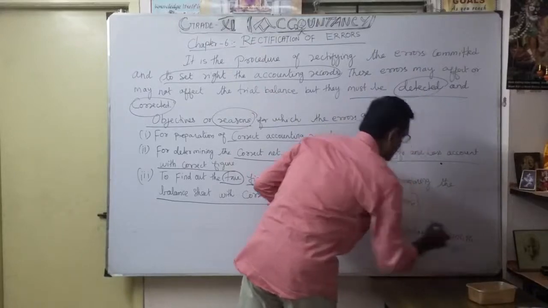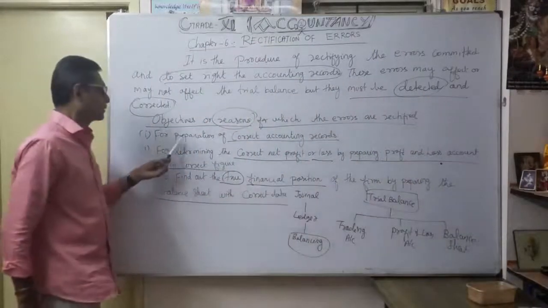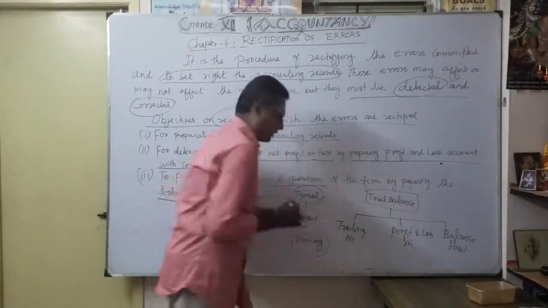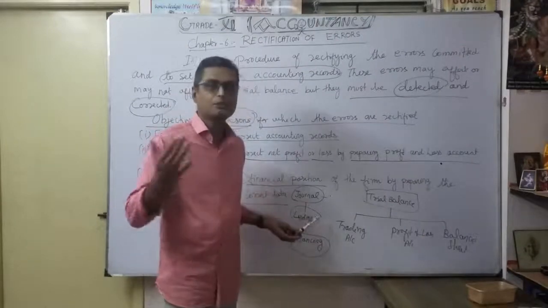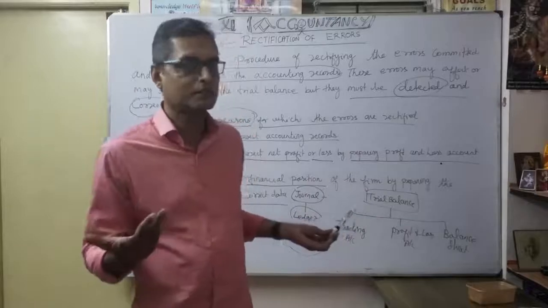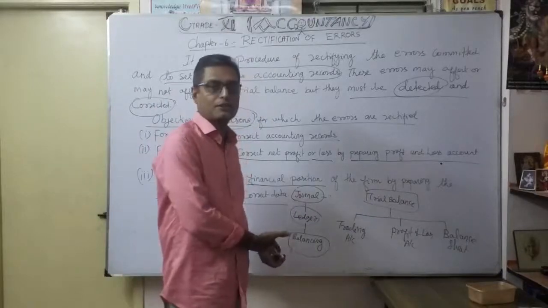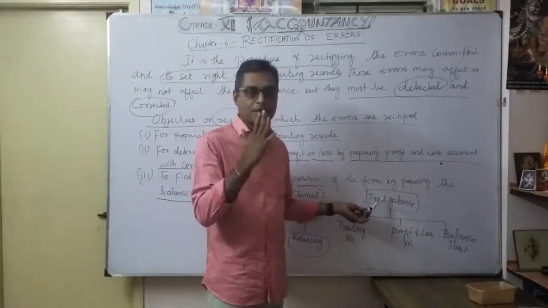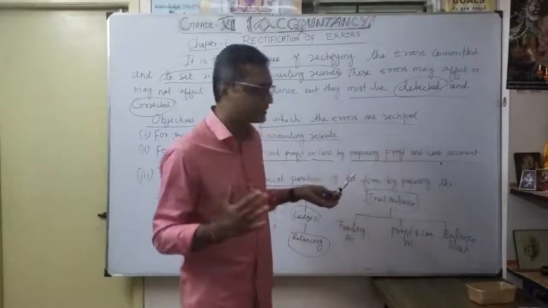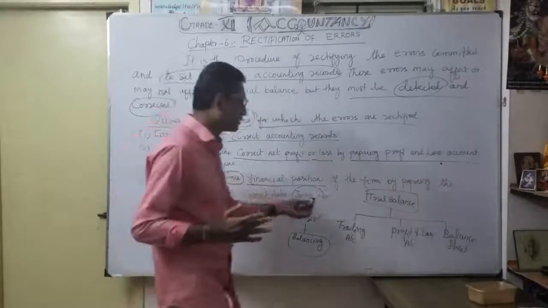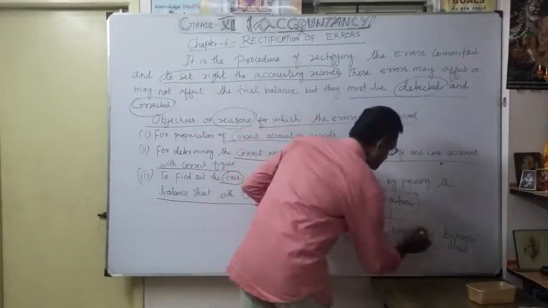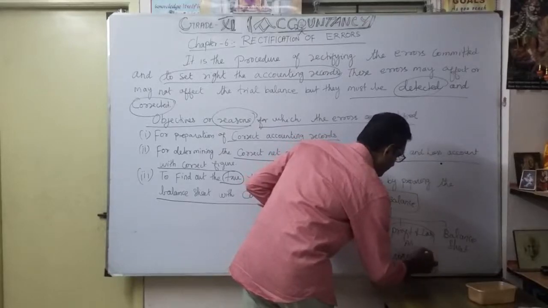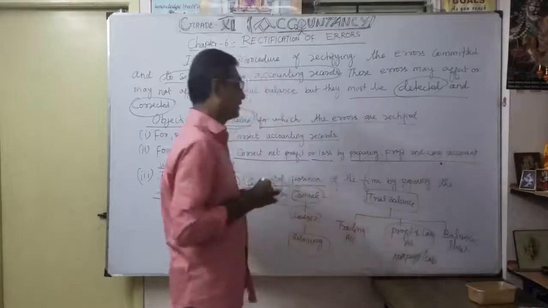Okay, that's what they said very clearly. The first objective, the preparation of correct accounting records. You should be very careful to record the journal. If you correctly recorded it here, you can post to the ledger very well. Even posting can make mistakes. So after balancing, the totaling will come, and errors can come, so you want to total properly. Once you total properly, you put the correct debit and credit balances, and our trial balance is tallied. That's the second important point. Once the trial balance is ready, we prepare the profit and loss account to know our net profit or loss. That is very important for the correct figure.